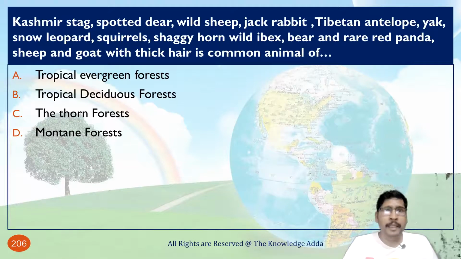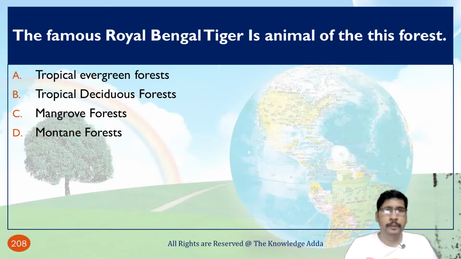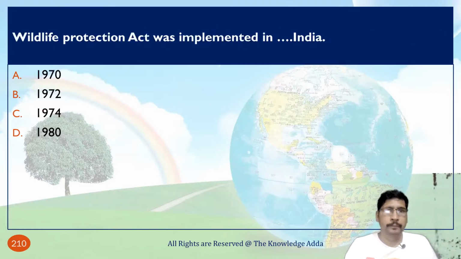Kashmir stag, spotted deer, wild sheep, rabbit, Tibetan antelope, yak, snow leopard, squirrel, shaggy horn, wild ibex, bear, and the rare red panda, sheep and goat with thick hair are common animals of mountain forest. The famous Royal Bengal tiger is an animal of the mangrove forest.